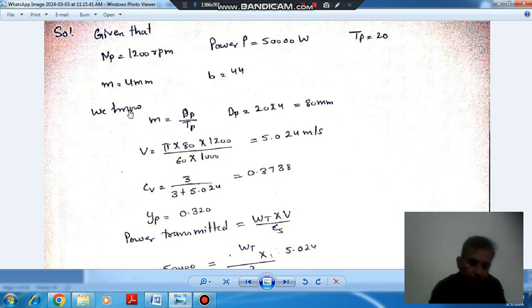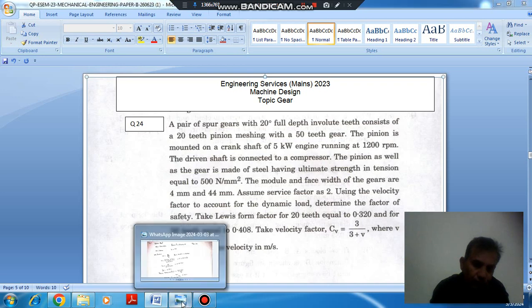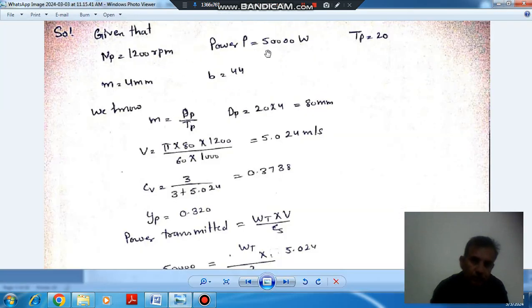So here the power is given as 5 kilowatt, but this 5 kilowatt power will not give a suitable factor of safety. So there is some mistake in this question. So taking the power as 50 kilowatt instead of 5 kilowatt. Okay. So power is here 50 kilowatt or 50,000 watt, and RPM is 1200 RPM.